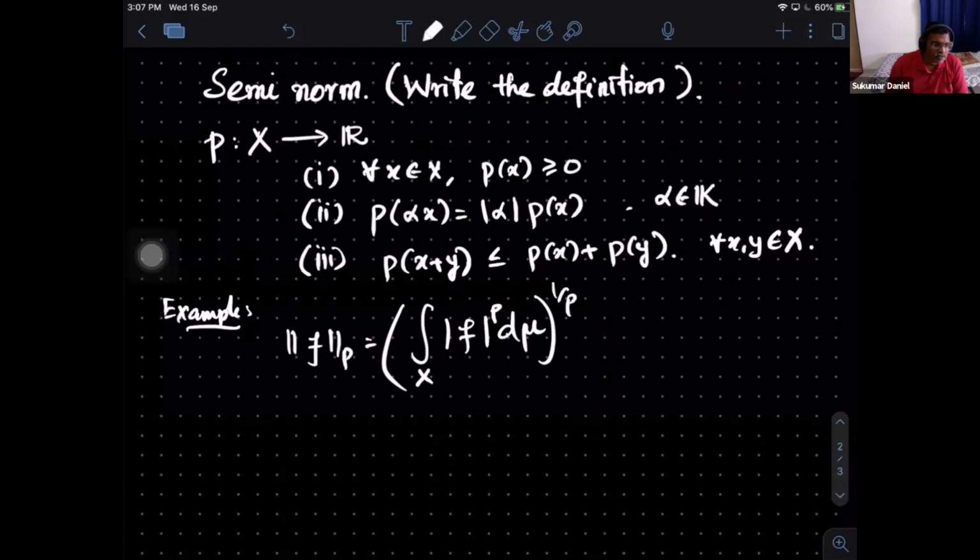So can I ask what is the idea? This is a standard process. Remember, if you have a semigroup, you will do the same. If you have a semiring, you will do the same. And you might have done a similar thing in a metric space. Call it a pseudo metric. We also did the same. So wherever things are violating, you group them and call them to be 0. That's all you will do.